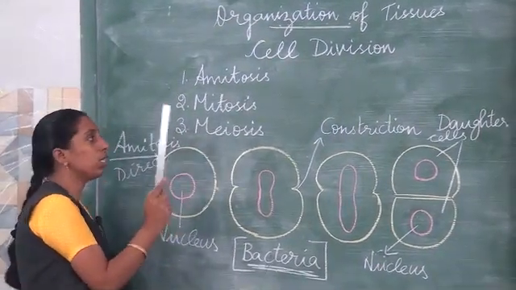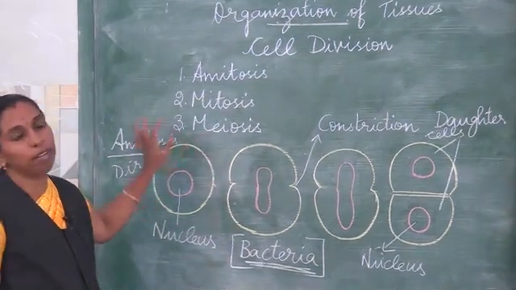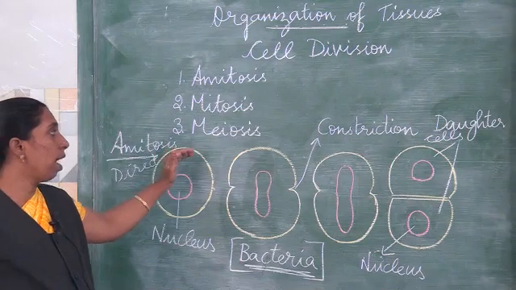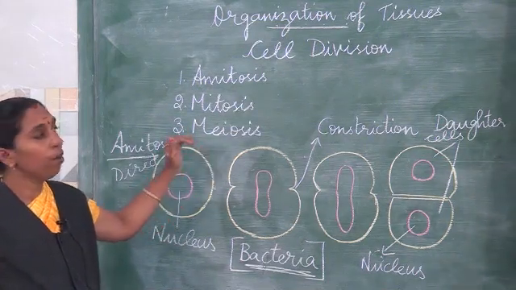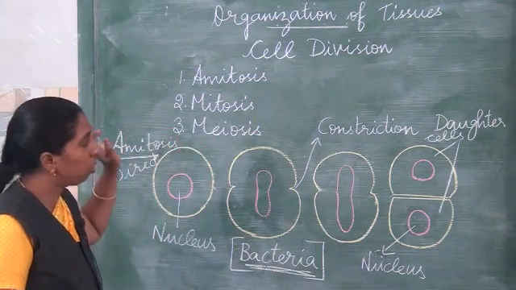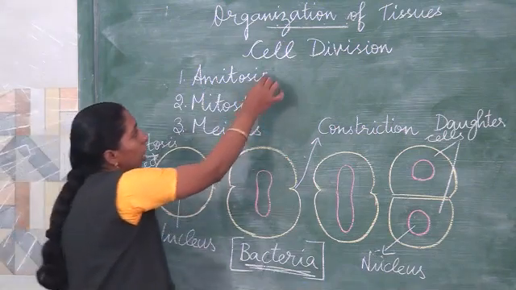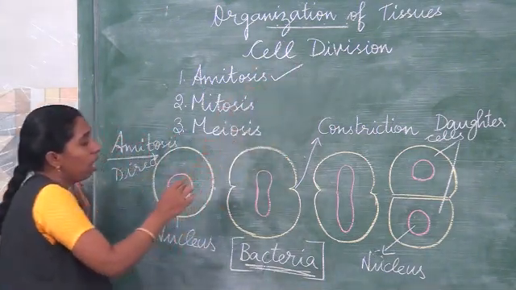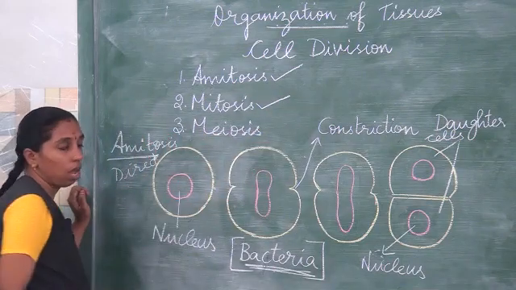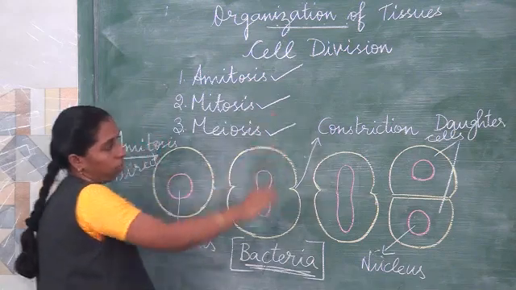Meiosis cell division is also called reduction division. Why is it called reduction division? Because here it takes place in the gametes. There are three types of cell division. Already we have completed amitosis cell division. The second one is mitosis cell division. Now the third one that we are going to learn is meiosis cell division.